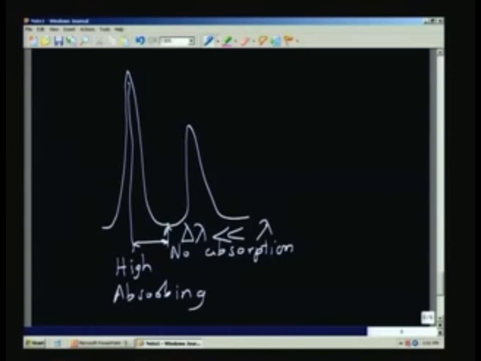It is a very small difference. The wavelength difference between the peak and the valley, this is the peak and this is called a valley, it is very narrow. So if I have radiation falling on this gas at the wavelength corresponding to the peak, it will be very highly absorbed, and if the wavelength of the radiation is just a little bit away from that and it is in the valley, it is not going to be absorbed at all.